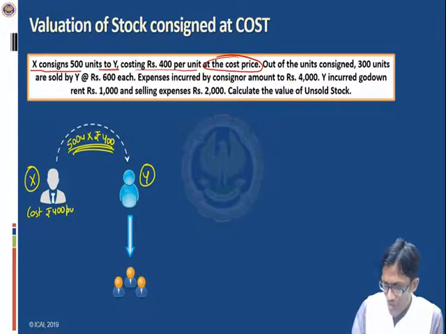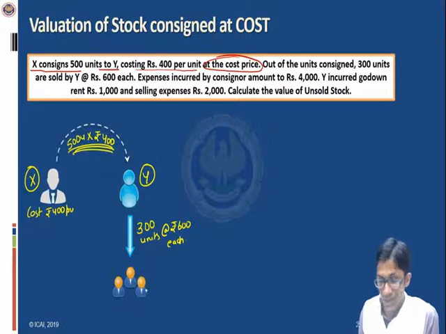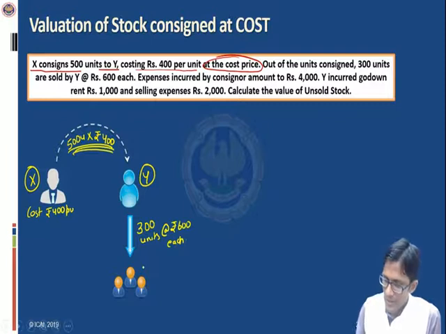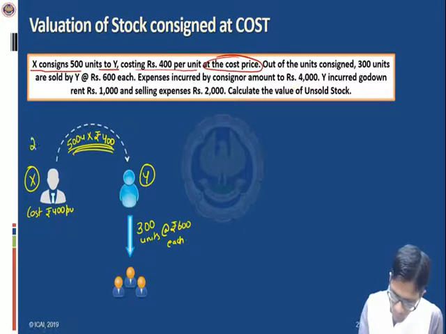Out of the units consigned, 300 units are sold by Y. So what Y does is, he sells 300 units at rupees 600 each. So the selling price is rupees 600 per unit. In the whole process, the expenses incurred by the consignor amount to rupees 4,000.